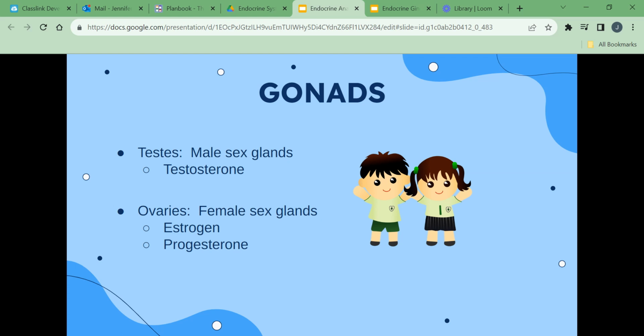The gonads, for males, it's the testes, and that produces testosterone, which causes maturation of reproductive organs and secondary sex characteristics. The ovaries are the female sex glands, and they produce estrogen and progesterone, which cause maturation of sex organs and regulate the menstrual cycle.